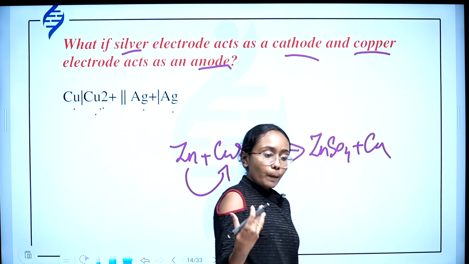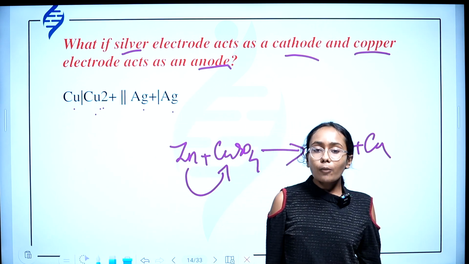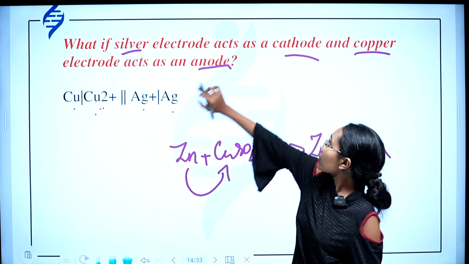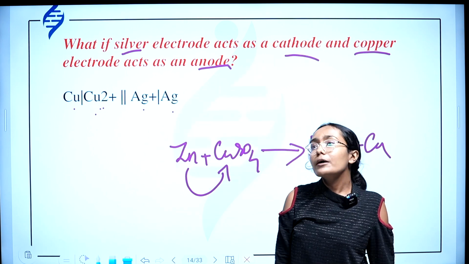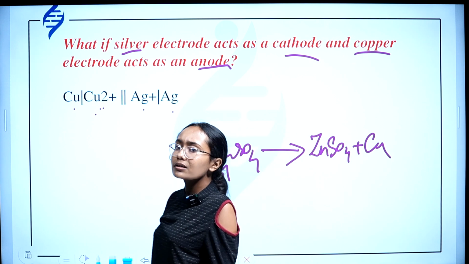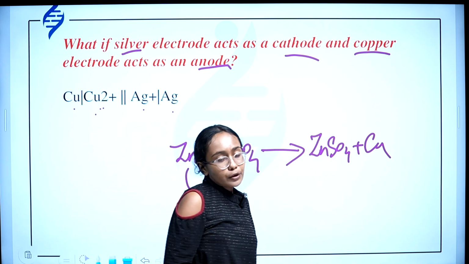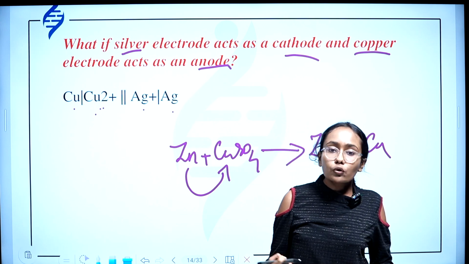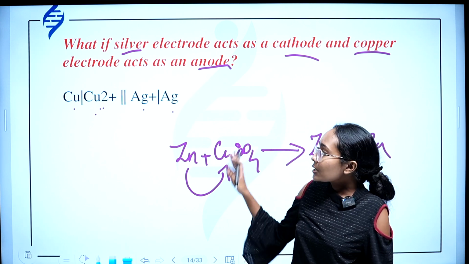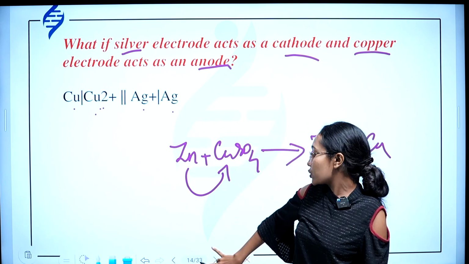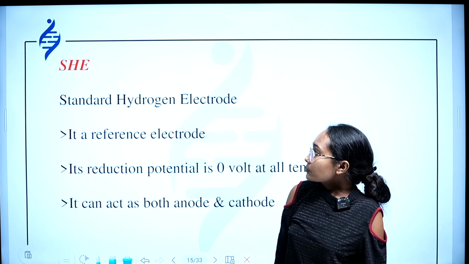Similarly, if you are provided with two components like silver and copper, or copper and zinc, or any other components, you need to know which is more reactive or has the higher tendency to oxidize. Such a species will be chosen as the anode.